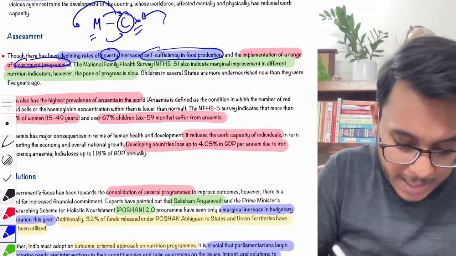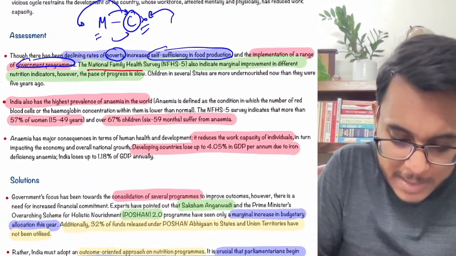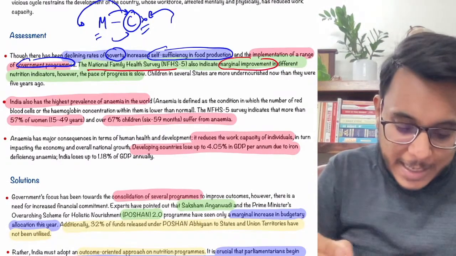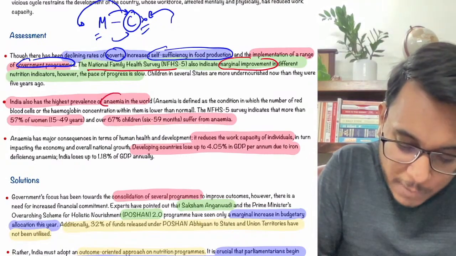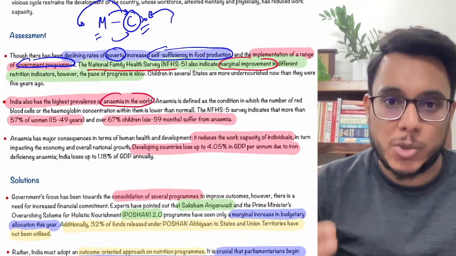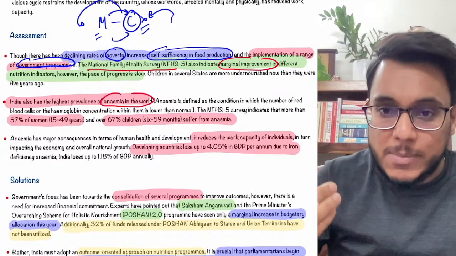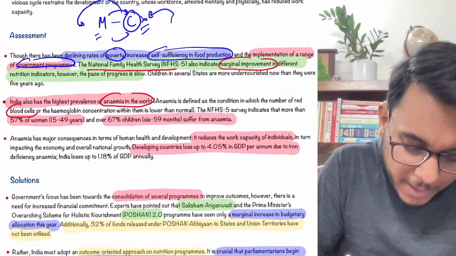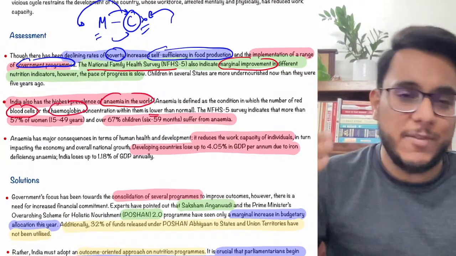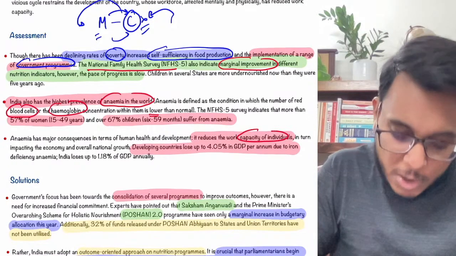But guys, still, what does the data say? Recently the National Family Health Survey 5 was released, and it said that in malnutrition there is only marginal improvement. Clear? In India, we have a high prevalence of anemia. What is anemia? Anemia is caused by iron deficiency, when a person is not able to consume enough leafy vegetables. In anemia, basically, it is a condition where the number of red blood cells or the hemoglobin concentration in them is less than normal. If the RBCs are less, a person will not be able to work effectively. It will impact the capacity of the individual.